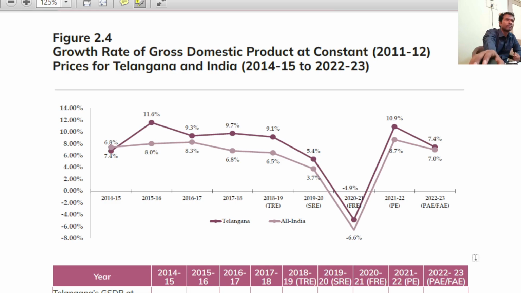What is the growth rate of Telangana in 2022-23? What is the growth rate of GDP at constant prices in 2022-23? Constant means what? It is real. So the answer is 7.4%. That is an important one. 7.4%, just as earlier it was 15.6%, right?